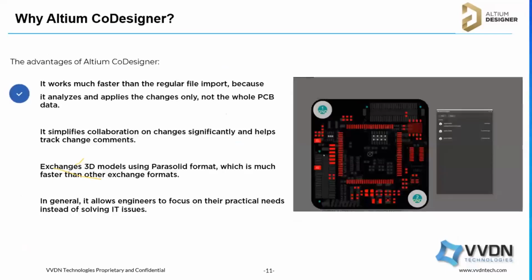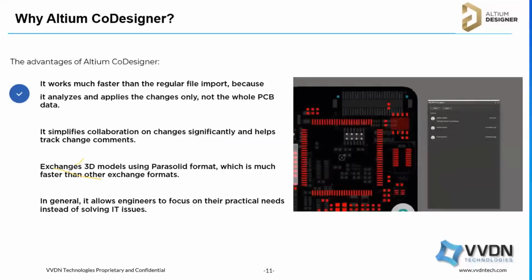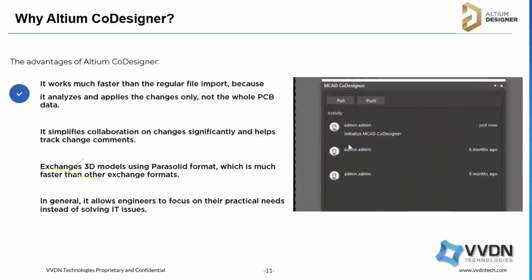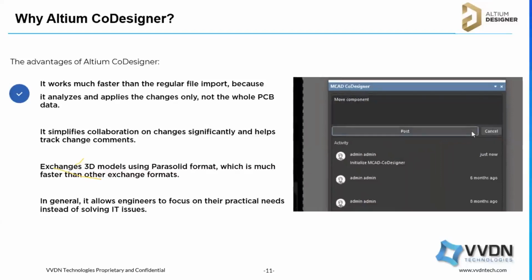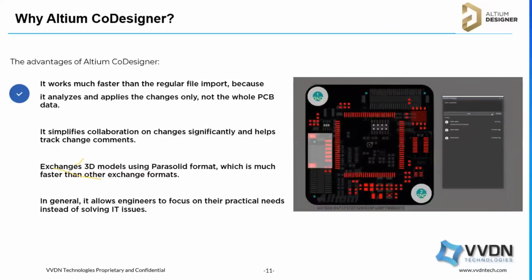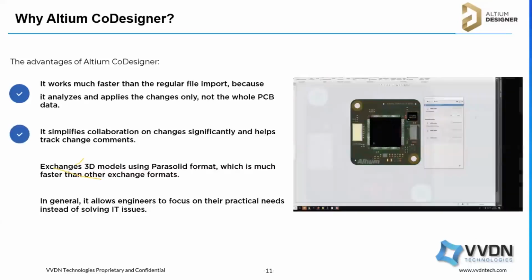Okay, so it works much faster than the regular file exchange options which we have. And this is not completely comparing the whole PCB data. It's just comparing the changes, what changes he implemented or what changes the electrical engineer implemented. So these are the only changes we are analyzing and applying. And on the right side you can see the comments on the changes, like what we are implementing, so that we can track that. So it simplifies the collaboration.